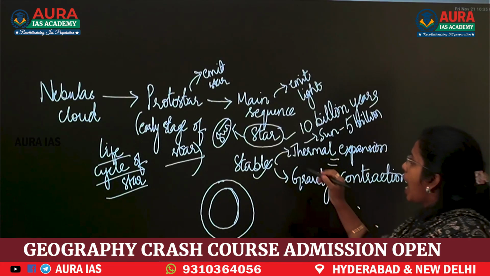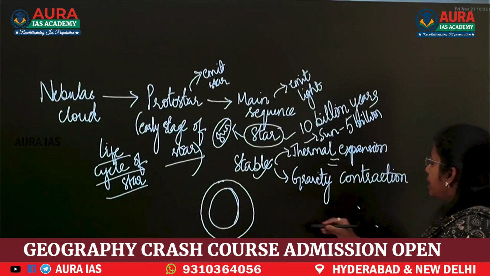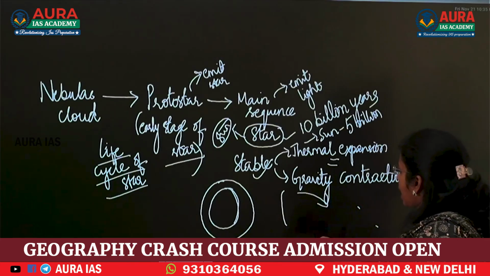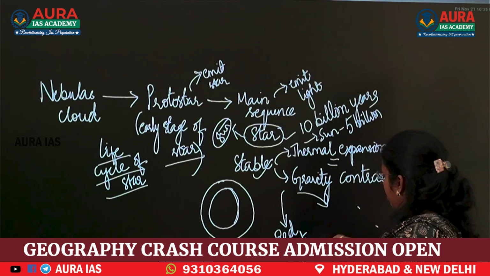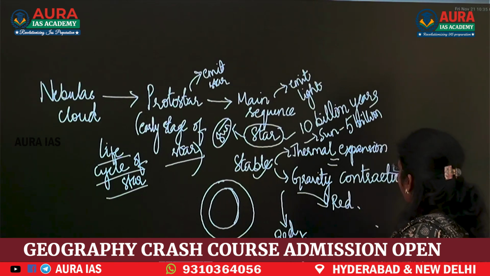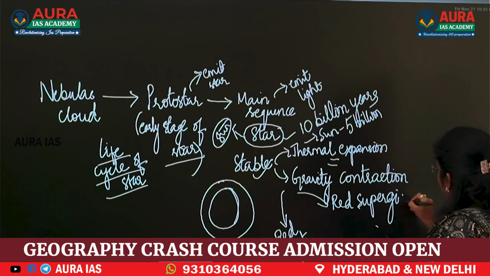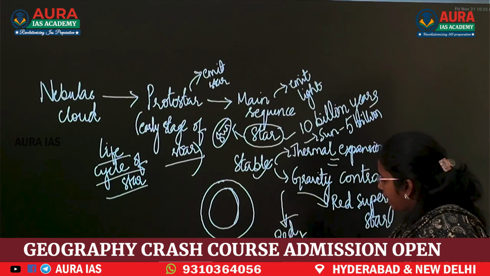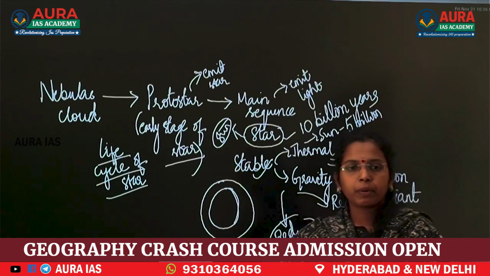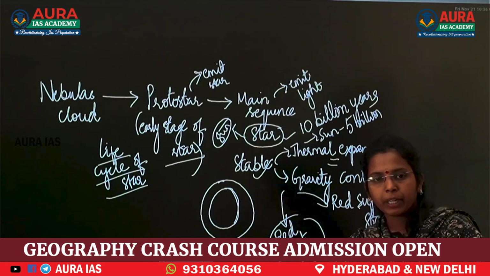Now clear? After the main sequence star, based on the mass, the star is formed into a red giant star or a red supergiant star. From here, the mass will be increased. Mass is more, but energy will be decreased.